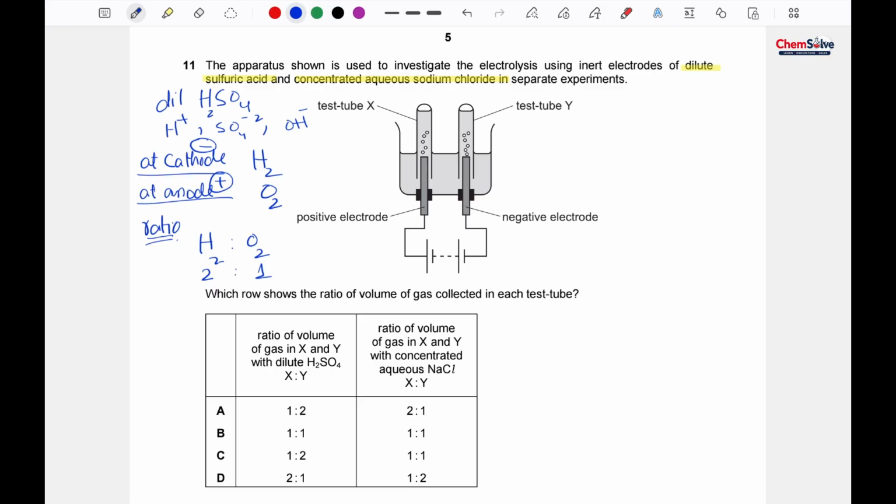Okay, so look for one more thing. Test tube X is basically connected to the positive terminal. It means it is the anode. And test tube Y is connected to negative, so it is the cathode.